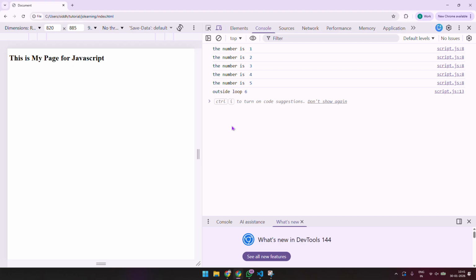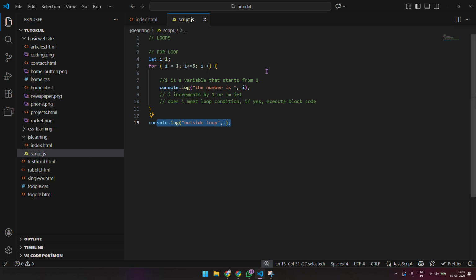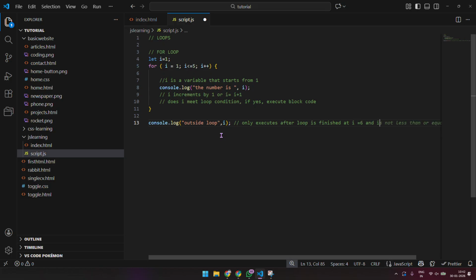So the counter goes on for one more time and then it gets out of the loop and shows our outside loop statement. So this only executes after the loop is finished, at i equals 6, and i is not less than or equal to 5.